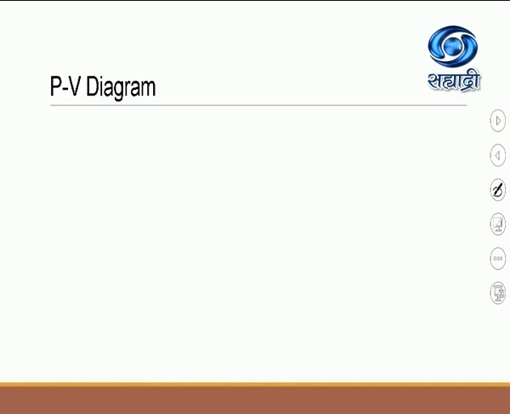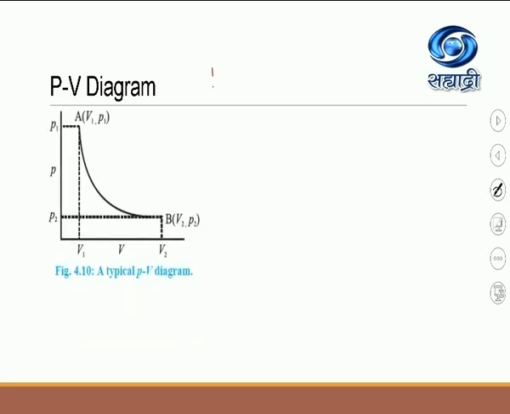Okay, after this, again the important article in the topic thermodynamics, that is about the PV diagram. Now remember, among these three variables P, V and T, any two variables I can change at a time, and the third variable I have to keep constant. So see here, this is a typical PV diagram which tells you the variation of pressure P along with volume V of a gas.